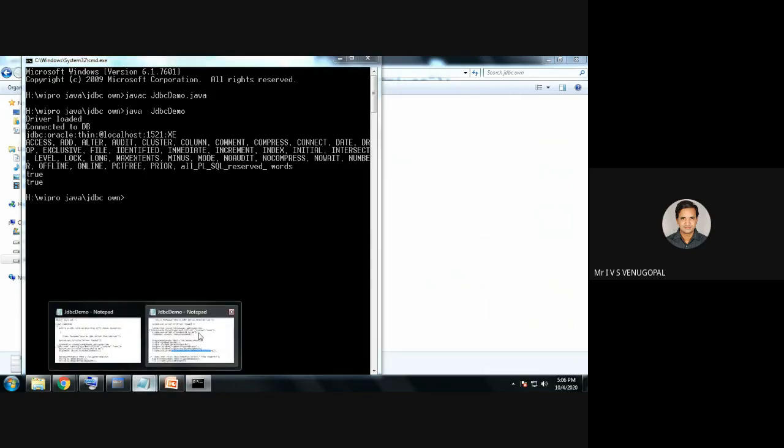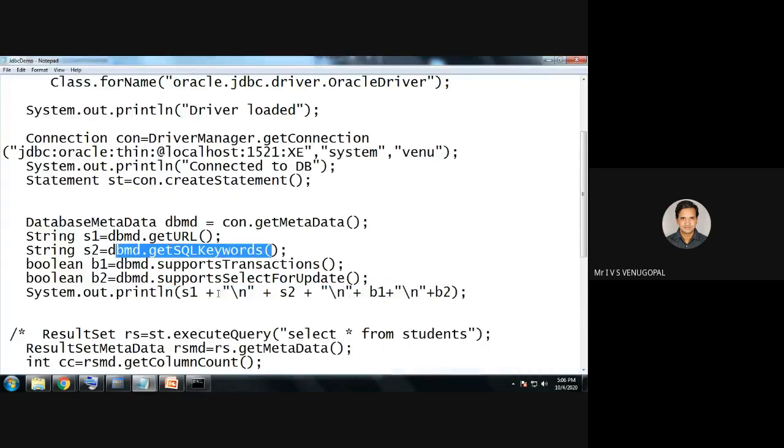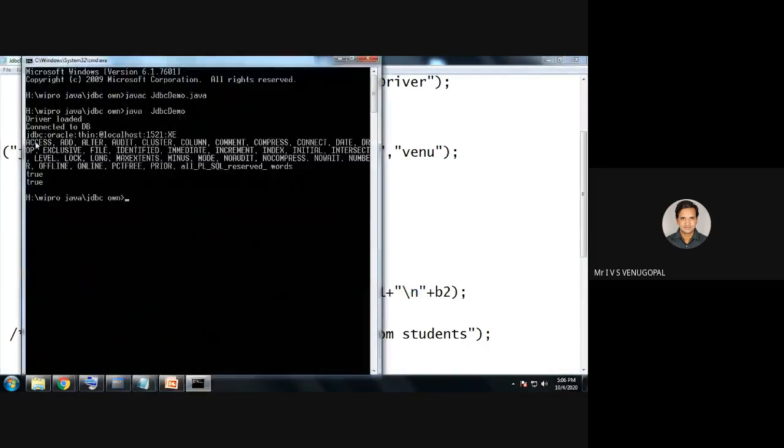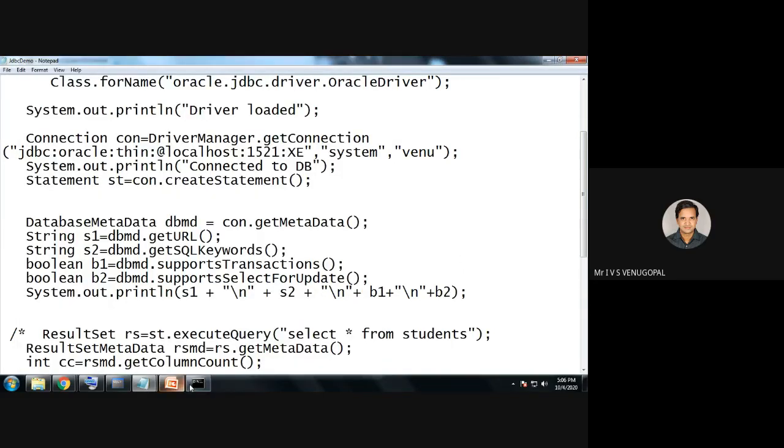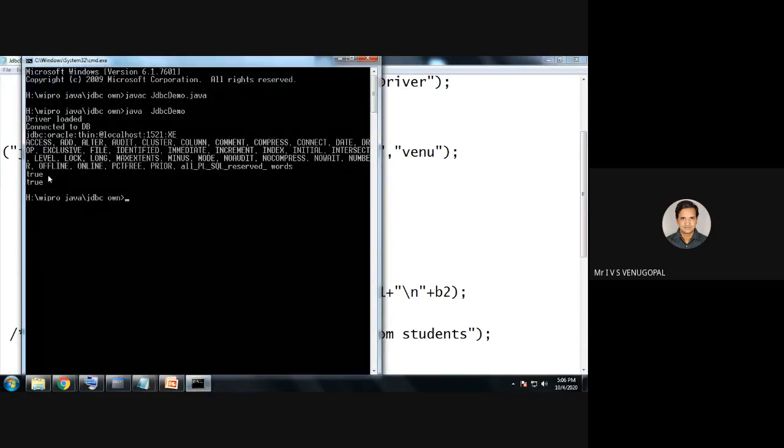Then I have retrieved the SQL keywords as a string. So SQL keywords are displayed here. These are all the keywords available in SQL. It gives a comma separated list of keywords. Moving on to the Boolean values, this Oracle database supports transactions. It also supports select for update.